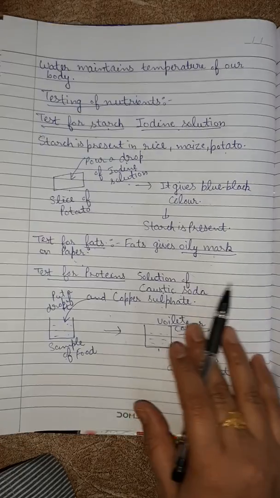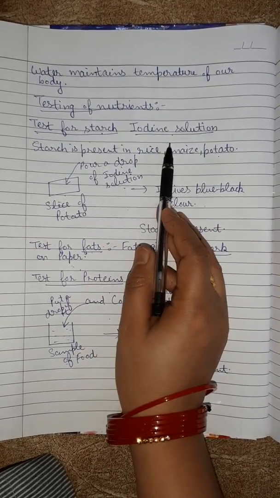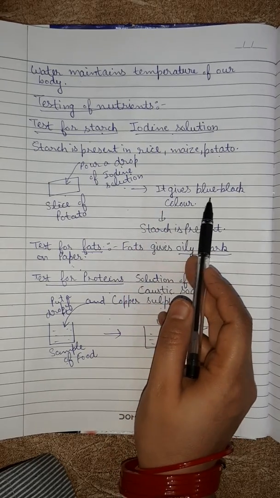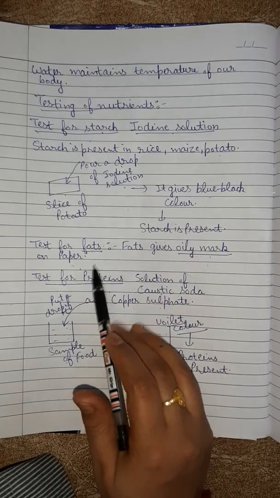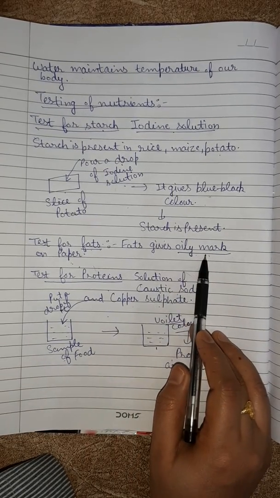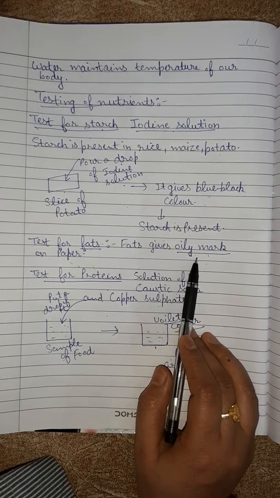Next, I have made a table for you, that is testing of nutrients. We can test presence of starch by using iodine solution. If it gives blue black color, then it indicates starch is present in that sample. Fat gives an oily mark. If it gives an oily mark, then it means that fat is present in that sample.